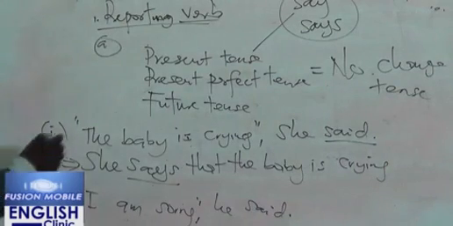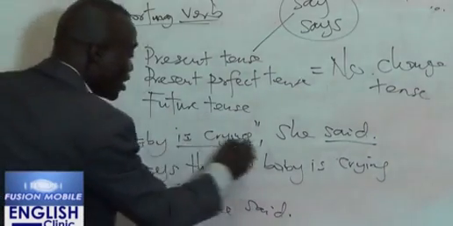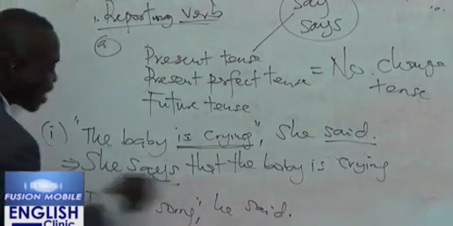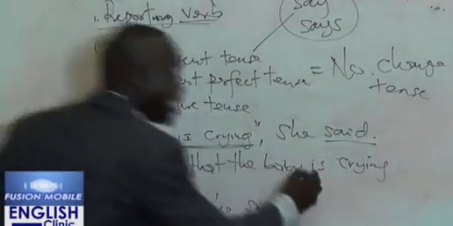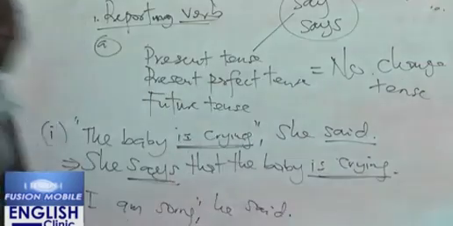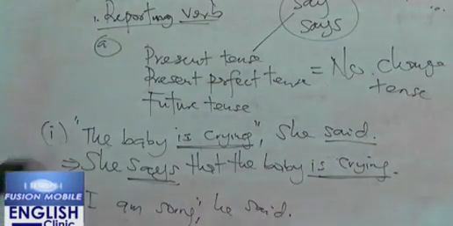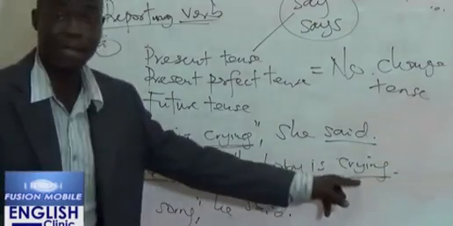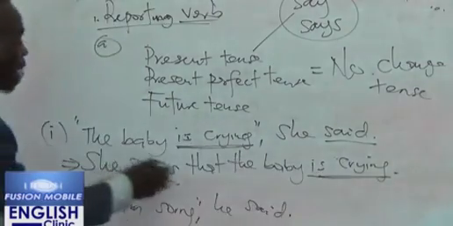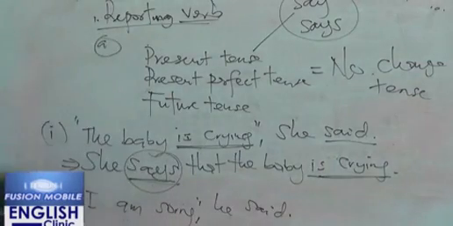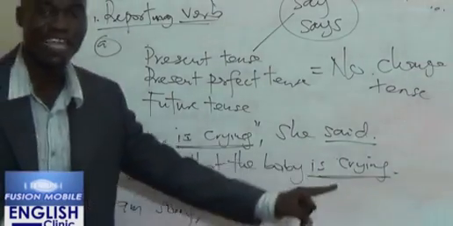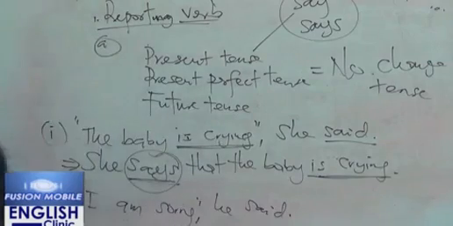Now you remember that the tense you have there is present continuous tense. When I use the present tense as my reporting verb, I still maintain the present continuous tense in my reported speech. I will not change this tense from present continuous tense, because my reporting verb is in present tense, "says." So, "She says that the baby is crying." We retain the present continuous tense.